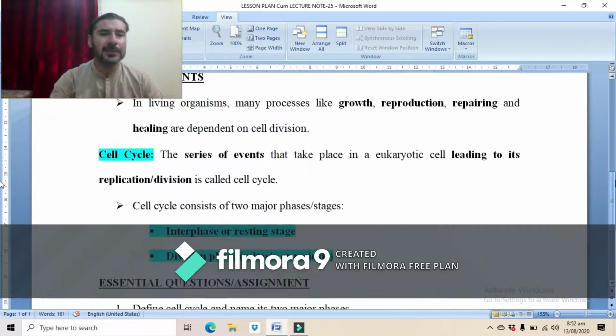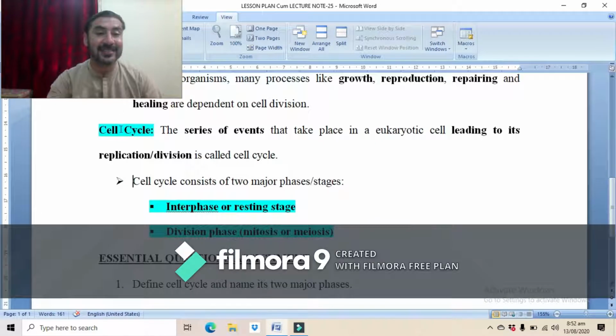Now, what is basically the cell cycle? The cell cycle is a series of events that take place in a eukaryotic cell, leading to its replication and division. That is called the cell cycle. Cell cycle is basically a series of events. There are several events which we are going to study later on in this chapter.